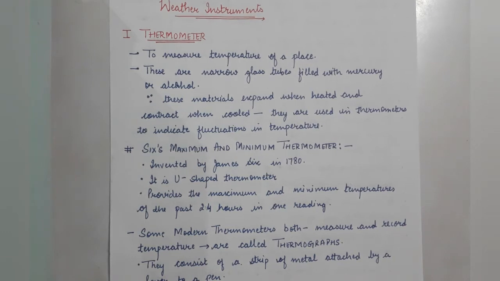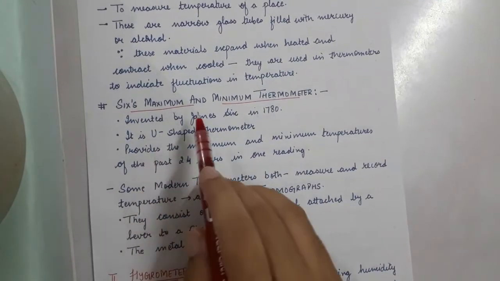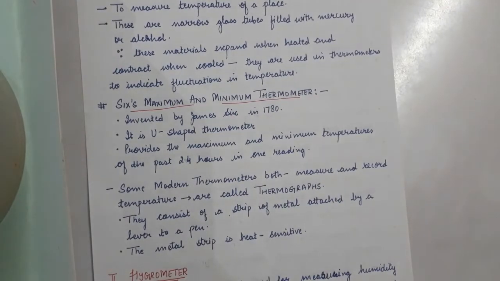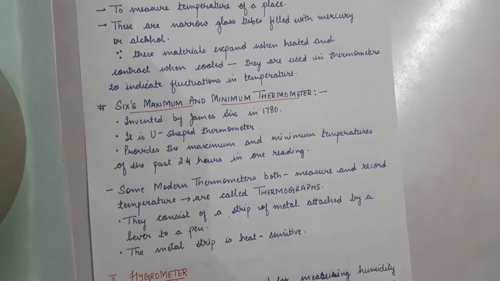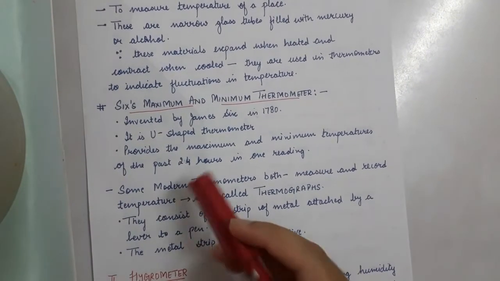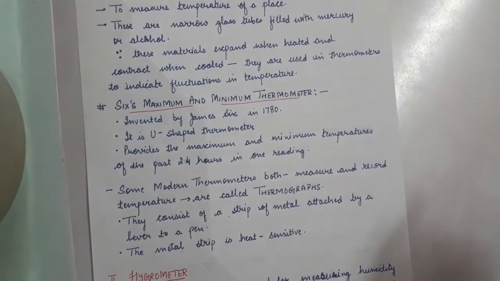Next we have to talk about the Six's maximum and minimum thermometer. As the name suggests, it was invented by James Six in 1780, and it is a U-shaped thermometer. It provides us with the maximum as well as the minimum temperatures of the past 24 hours.